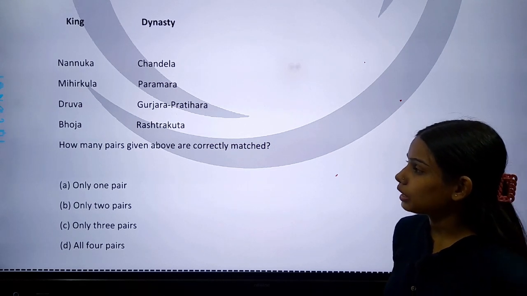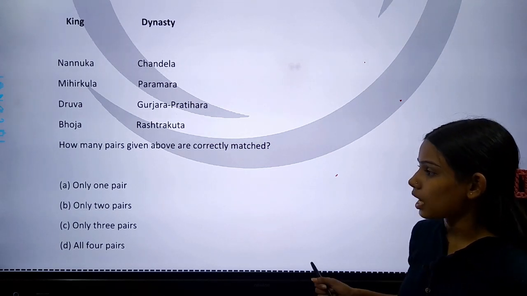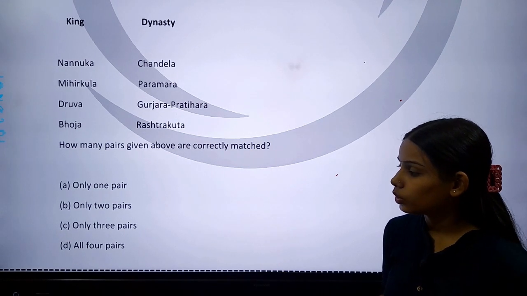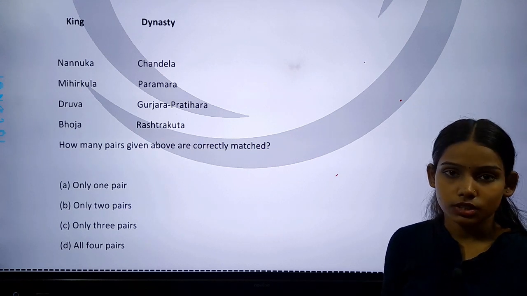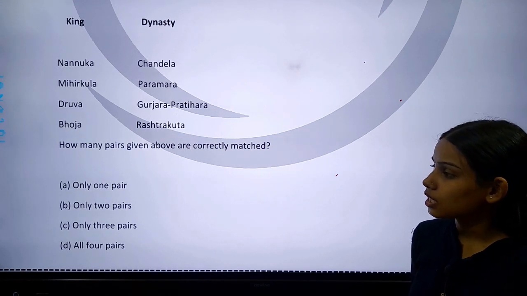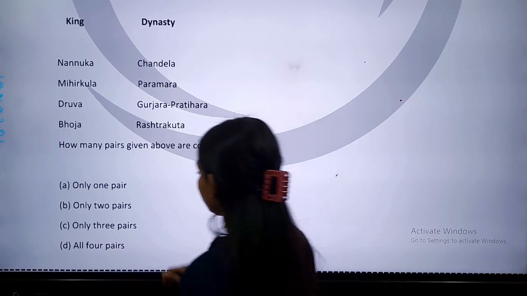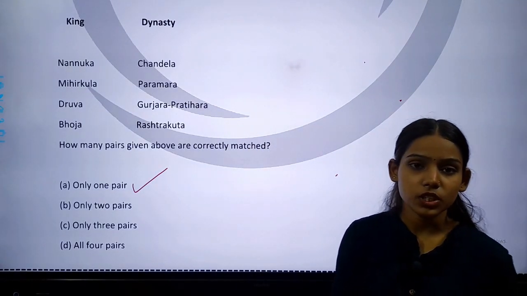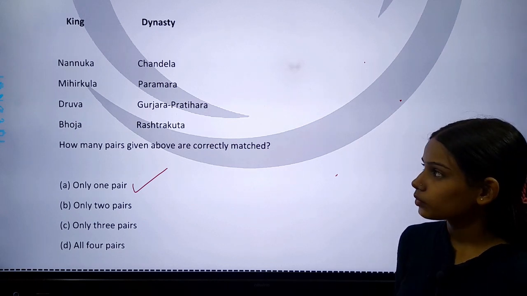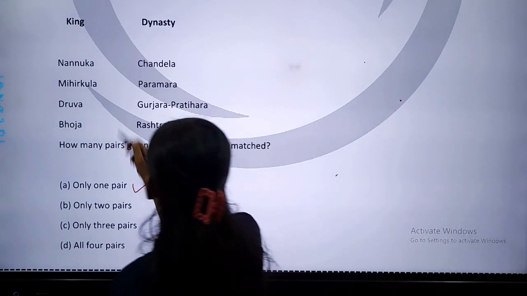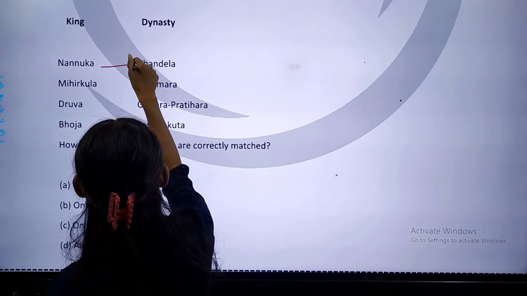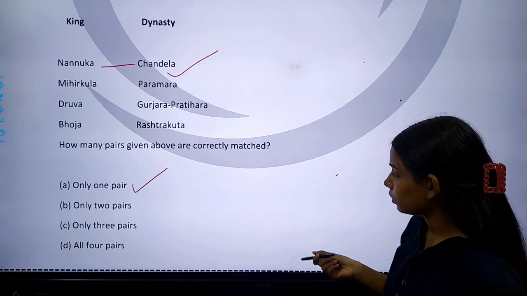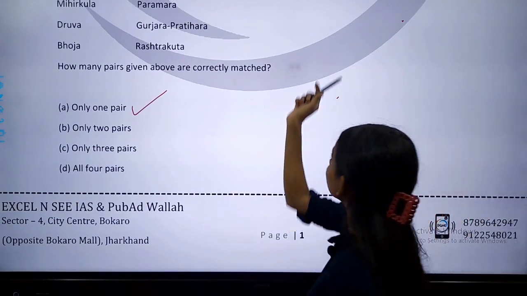So how many pairs given above are correctly matched? Only one pair, only two pairs, only three pairs, or all four. The correct answer is that only one pair is correctly matched. Are you able to identify which pair is correctly matched? The pair which is correctly matched is Nannuka and Chandela. So this pair is correctly matched. Now come to our next question.